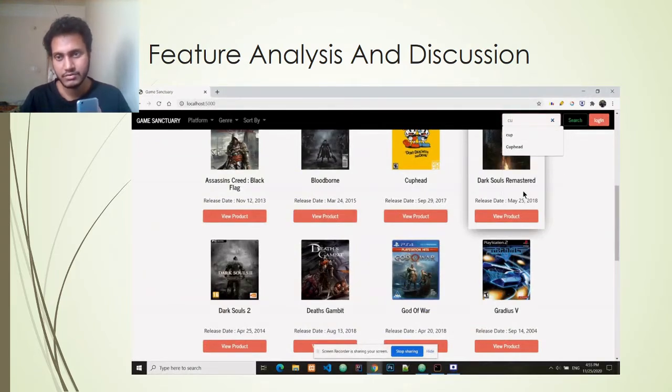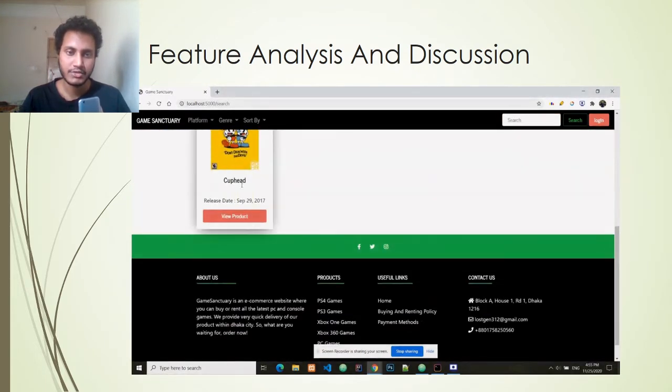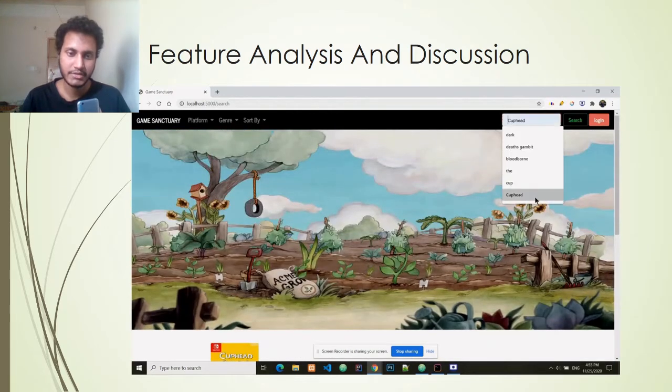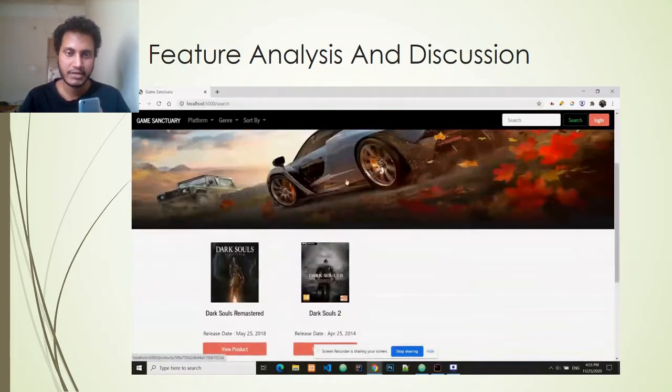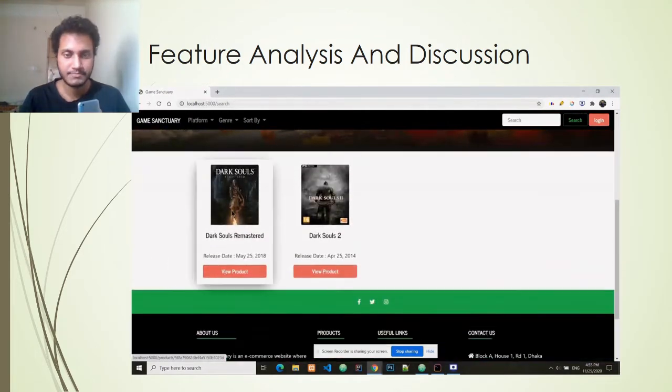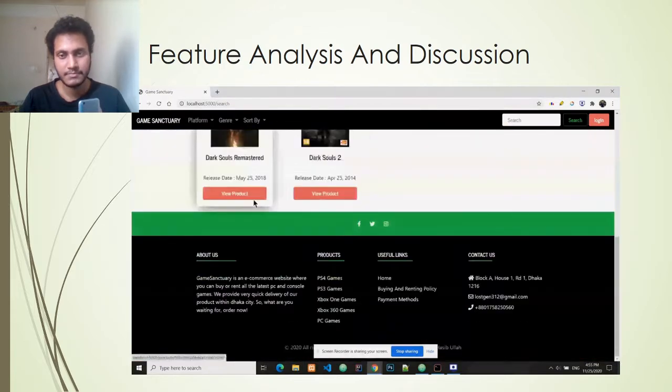And the search is also quite smart. Like if I type something like cup, we can see a product named Cuphead shows up as a search result, because cup and Cuphead match up, and this is done using JavaScript regex pattern matching. If I type something like dark, all the products that have dark as a substring in the title show up. So there are two products having dark as a substring in the title.